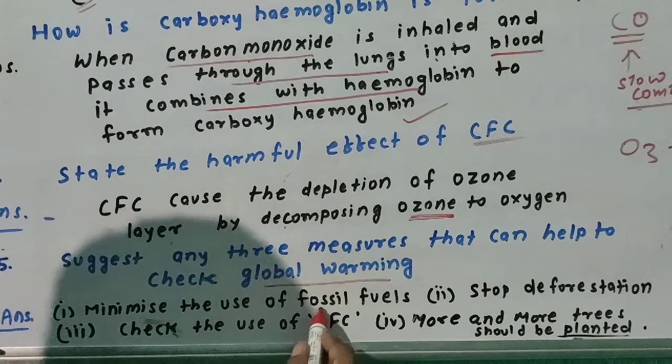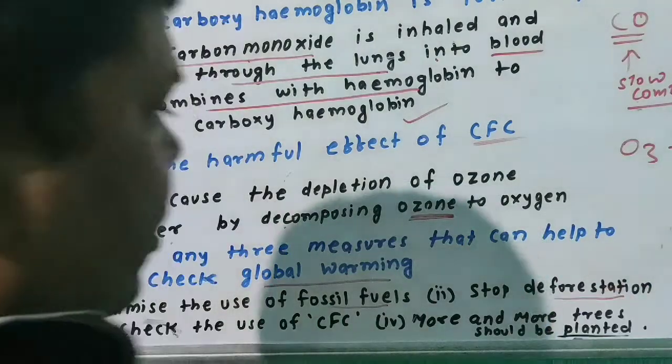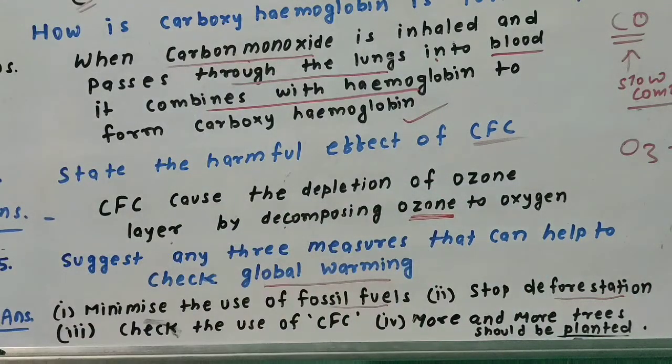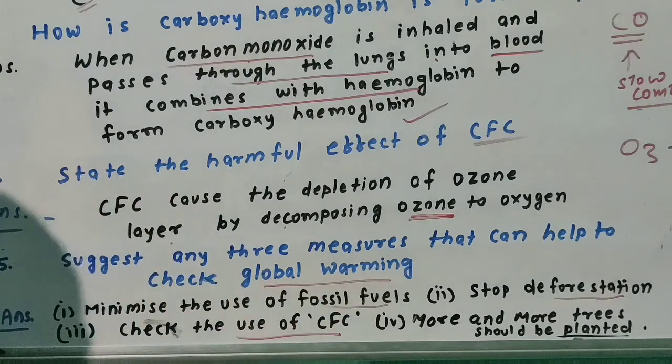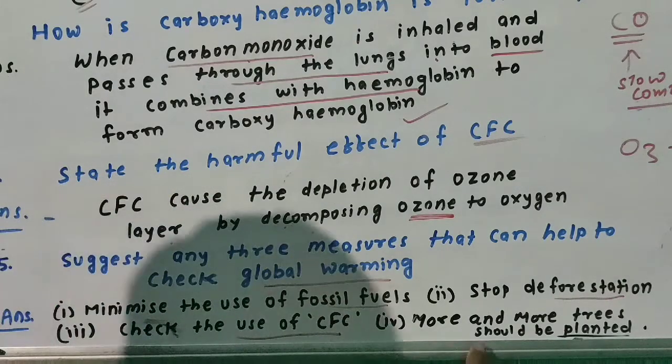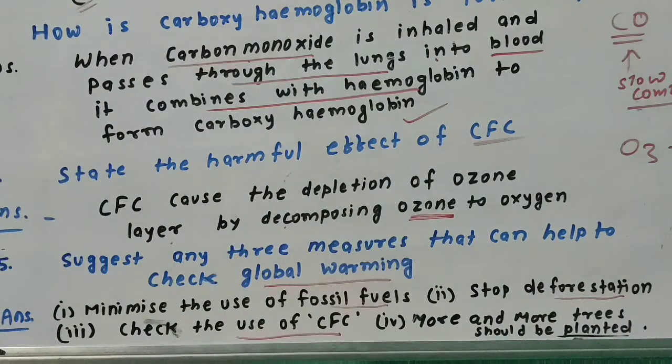Minimize the use of fossil fuels. Stop deforestation, because deforestation increases carbon dioxide, which causes global warming. Check the use of CFC-like substances. And more trees should be planted. These are the things which can check global warming.